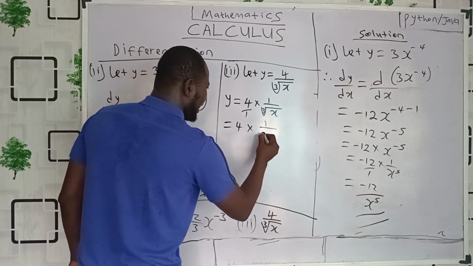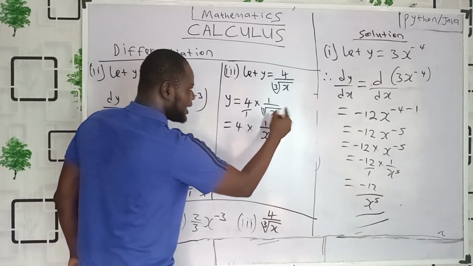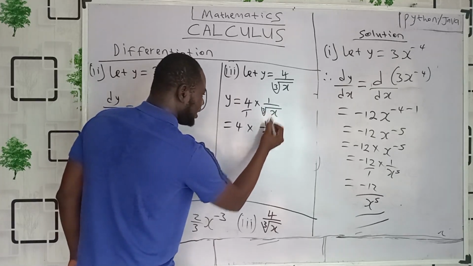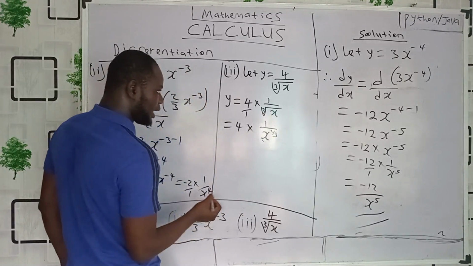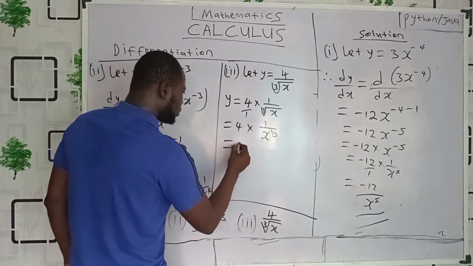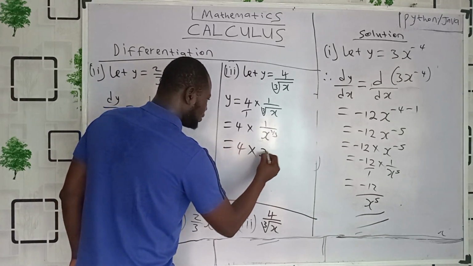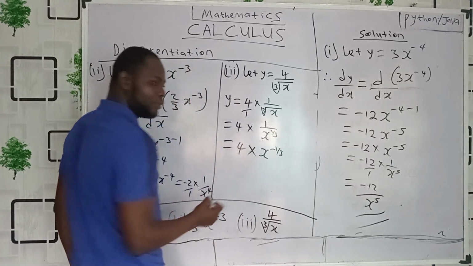1 over x raised to power 1 over 3. Cube root of x. X here is what? Power 1. And I have cube root of x. By the law of indices, I can write it as x raised to power what? 1, this is the power, divided by this 3, the cube root. That's beautiful. I can also rewrite everything here as 4 times x raised to power what? Minus 1 over 3. Why? Because of this reciprocal, this 1 over.